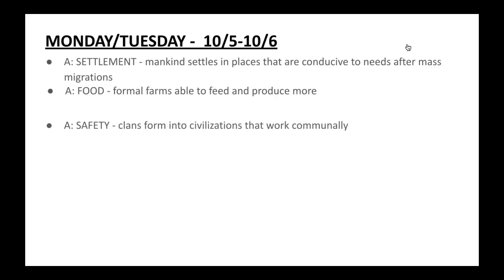Also, when mankind settles, they establish more elaborate safety nets. The clans that they were once in formed into full-fledged civilizations that work communally and together. Also, they establish a sense of culture. Villagers embed cultural traits and habits that last and surpass the test of time. In fact, it's believed that some of the gender and sociological roles of culture back then in primitive villages can still be felt today in the greater community.